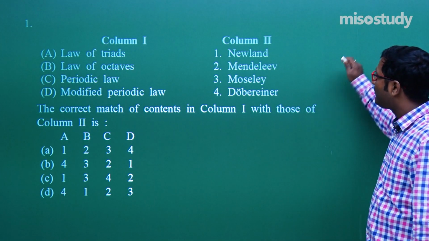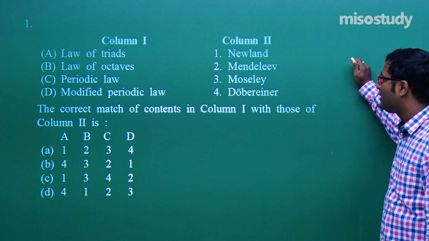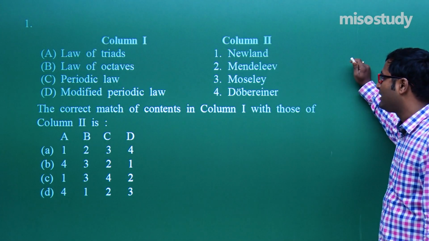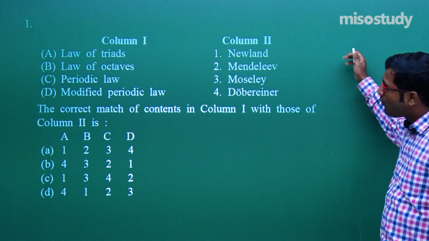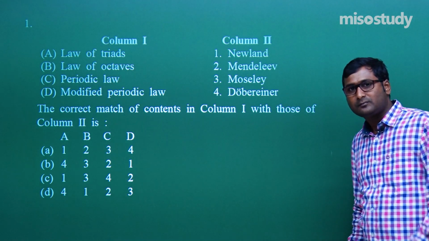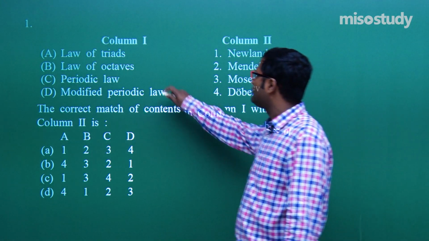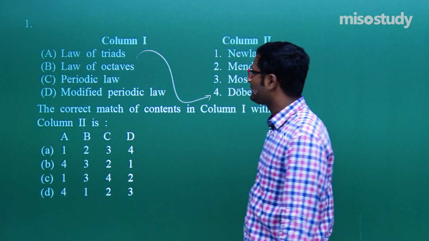Law of triads was given by Newland, law of octaves Mendeleev, periodic law Moseley, and modified periodic law Dobereiner. Now, what is the correct match? You have to match the following. Just recall your memory, recall your theory. Law of triads was given by Dobereiner.